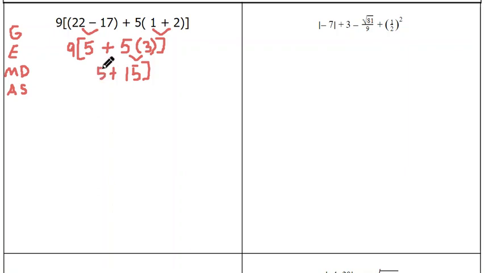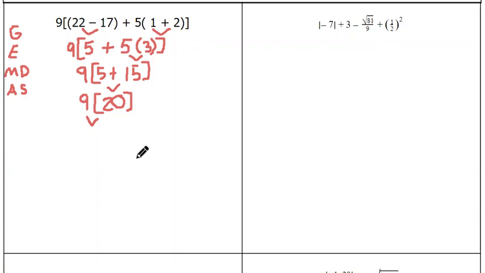All right, so I'm still inside of that grouping, I'm still inside of that bracket. I have 5 plus 15 here now, so 5 plus 15 would give me 20, and now I'm finally done with my bracket. I have 20 inside of it, and on the outside I still have that 9. When a number is next to a parentheses or next to a bracket like this one, that means multiply, so I'm going to multiply 9 times 20.